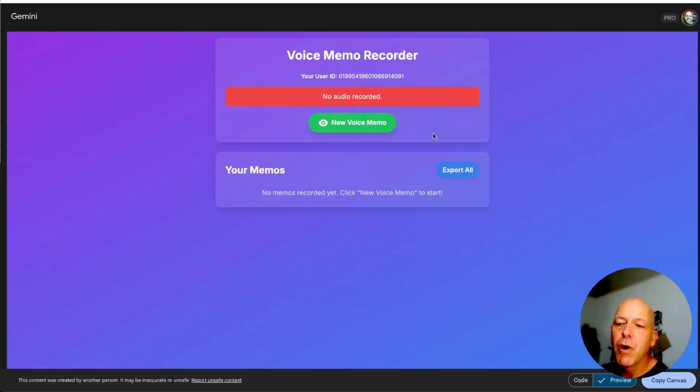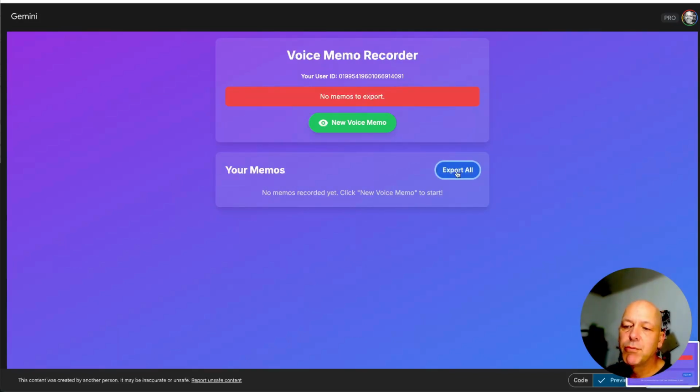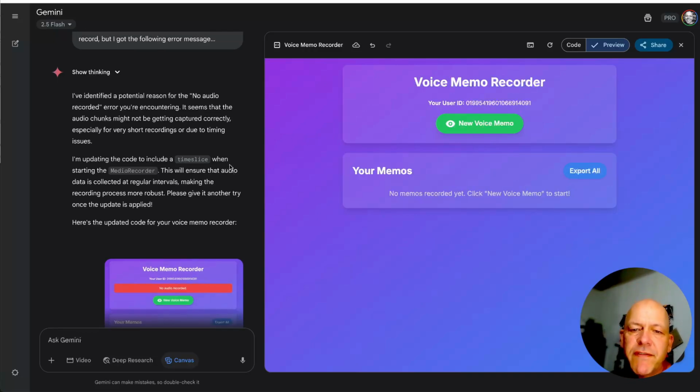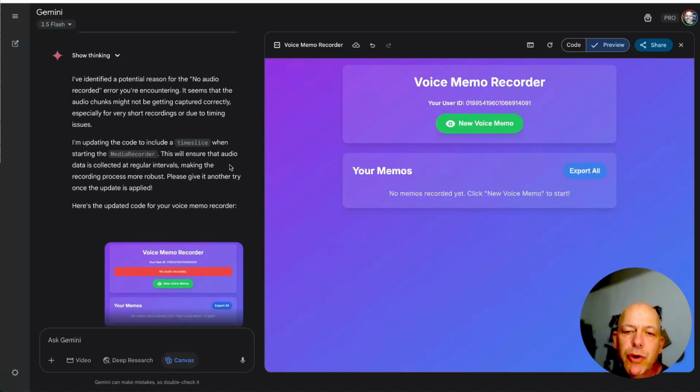No audio recorded. Oh, so there's my first error. Not bad. Okay. Let's take a screen cap of that. And if we hit export all, no memos to export. Okay. First failure, but all right, it's now 8:27. Gemini says I've identified a potential reason for the no audio recorded error you're encountering.